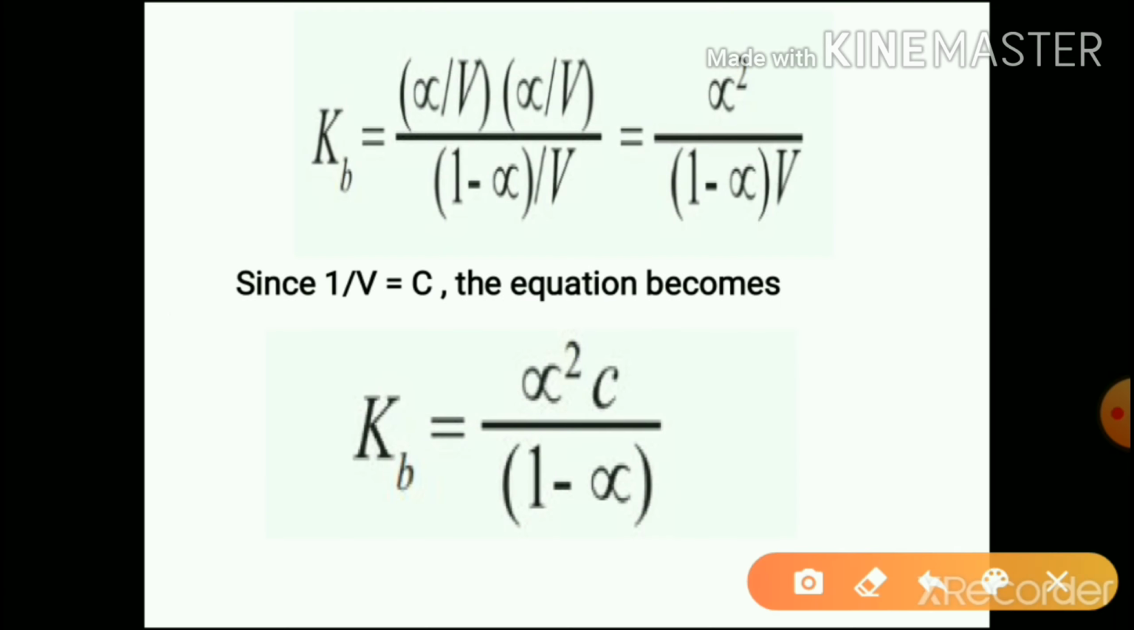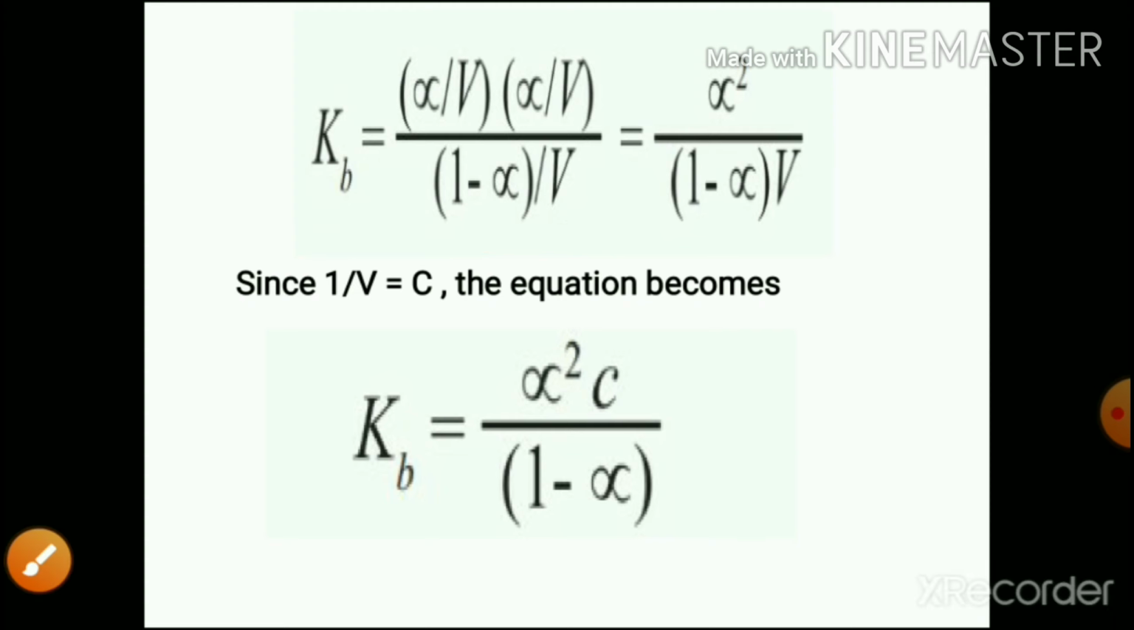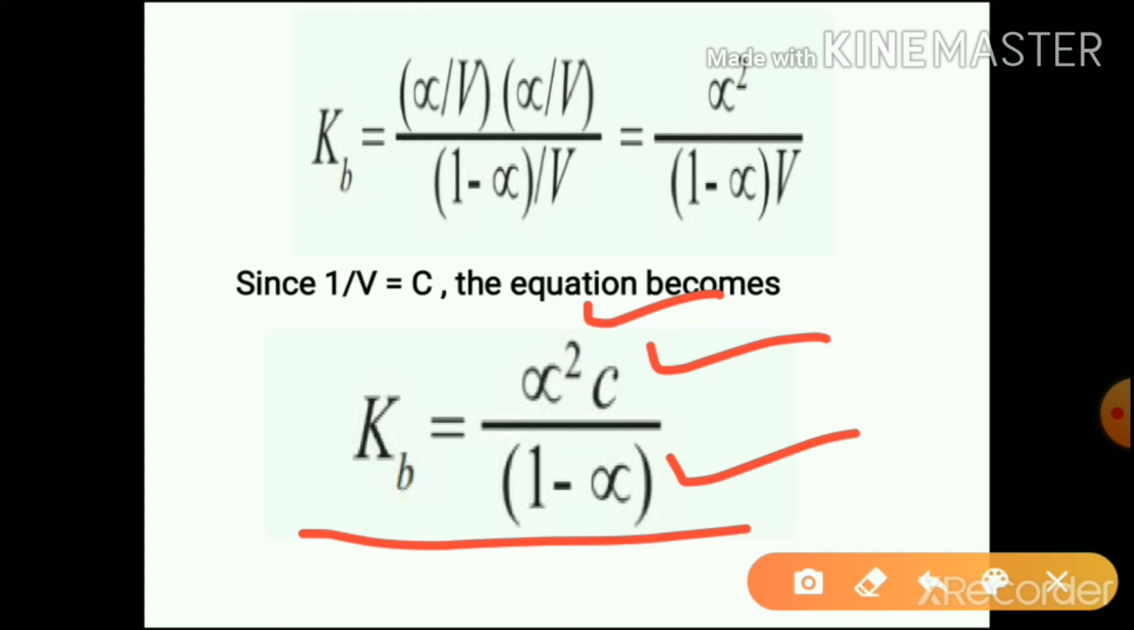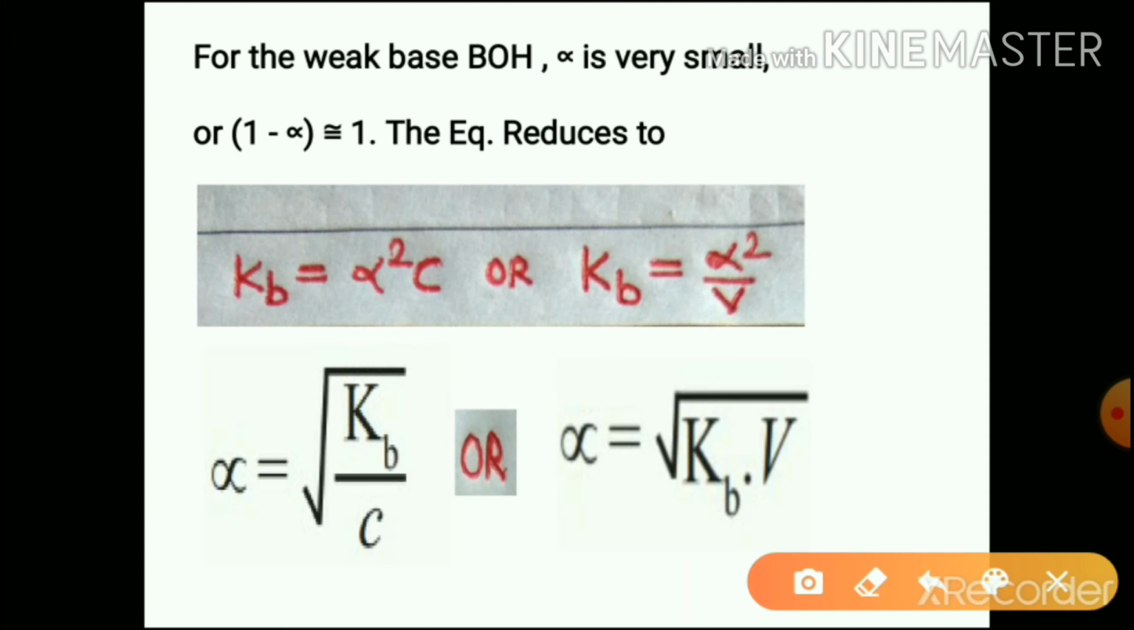Putting the values of these concentrations in the base dissociation constant expression, we get the expression like this. Simplifying, we get this one. And we know that 1 by V is equal to C. So the equation will become Kb is equal to alpha square into C divided by 1 minus alpha. For the weak base, alpha is very, very small, that is, 1 minus alpha is approximately equal to 1.